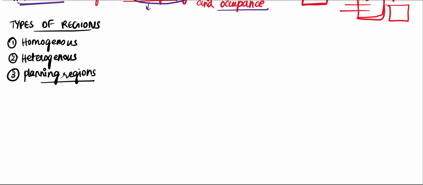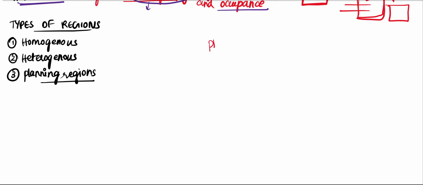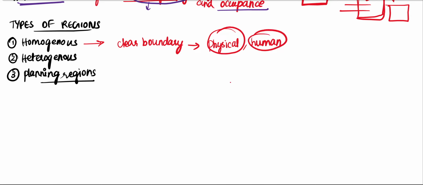Now, let us see what a homogeneous region is. Already, from various geographers, we came to know that a region has two types of influences: one is the physical unit of a region and the other is the human unit of a region. With respect to homogeneous, there is a clear boundary. Either it has a clear physical boundary or a human boundary. Physical or human characteristics make a clear boundary.